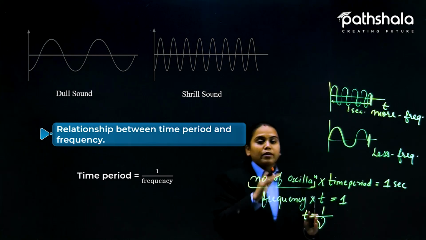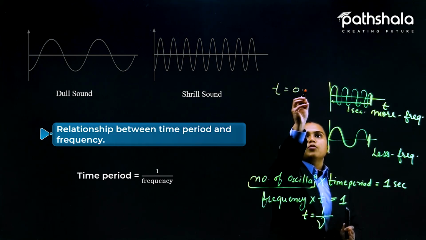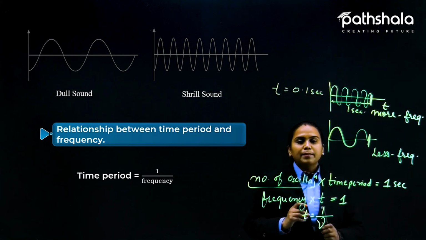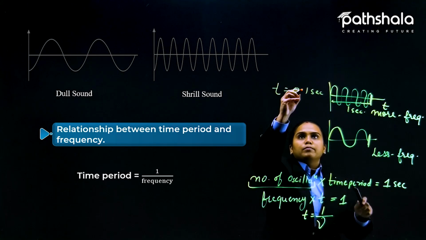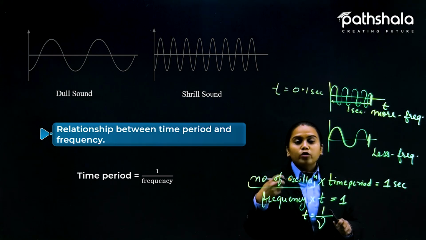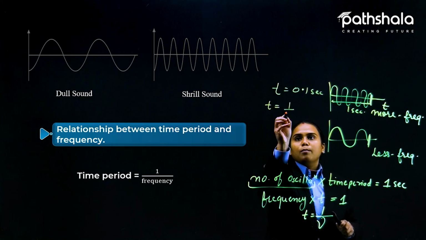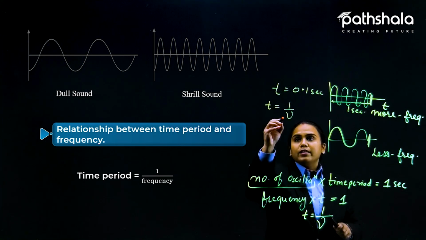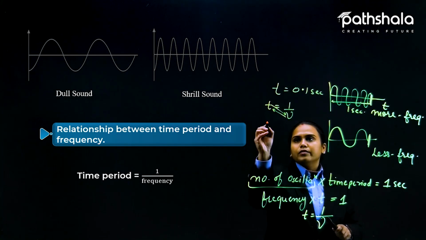So let's suppose the time period is 0.1 second, that means the oscillation gets completed in 0.1 second. Now if I want to find the frequency, you know that time period is equal to 1 upon frequency, and if we cross multiply it, it will come here and it will come here.